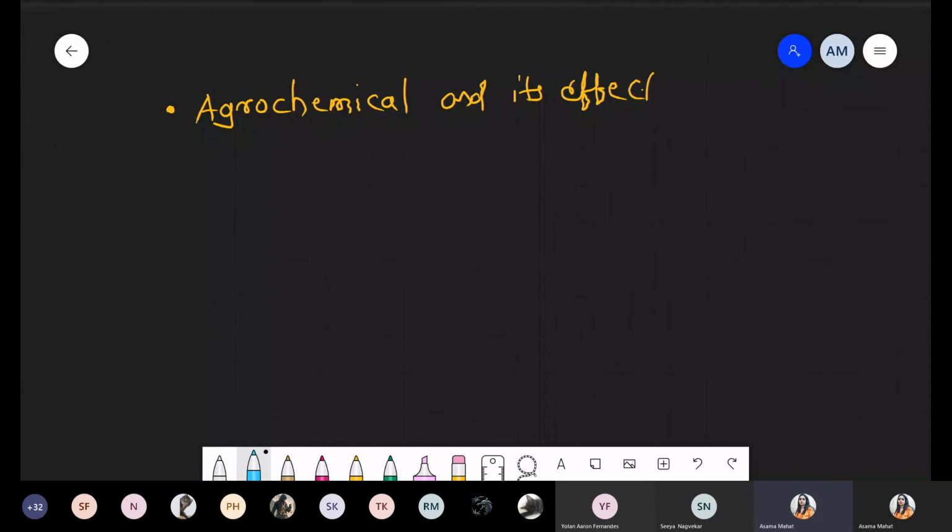So we are talking about agricultural, that is agrochemical, and its effect. Now, मैं बस यहाँ पे नाम लिख रही हूँ one by one. I'm not taking too much detail because we already discussed this point. Due to excess chemical, which is chemical which is used.